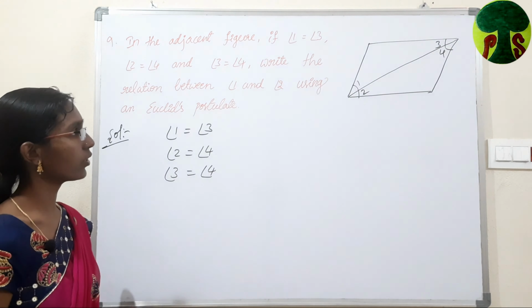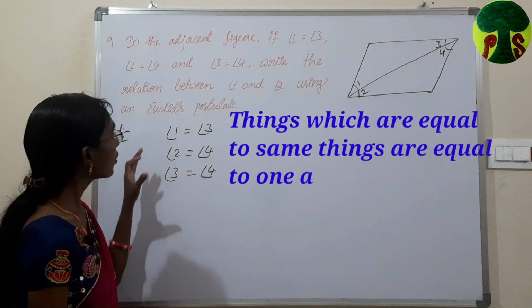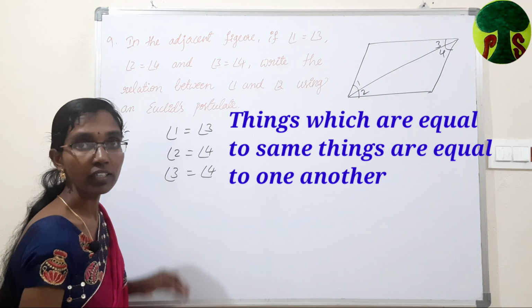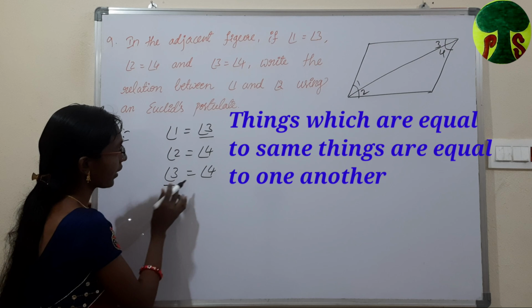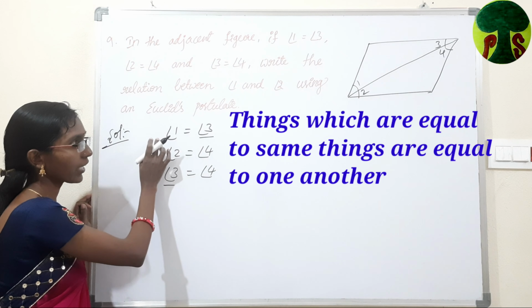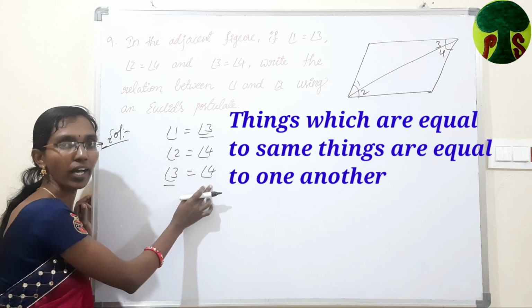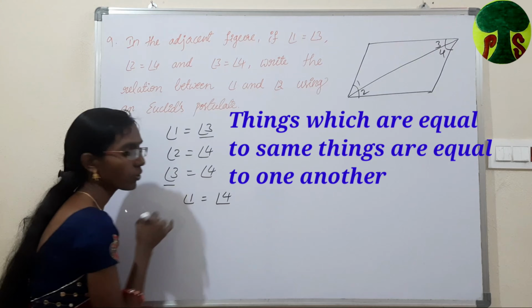Now we have to find the relation between angle 1 and angle 2. Things which are equal to the same thing are equal. Here angle 3 is equal to angle 1 and angle 3 is equal to angle 4. From this we can equate angle 1 to angle 4. So angle 1 is equal to angle 4.